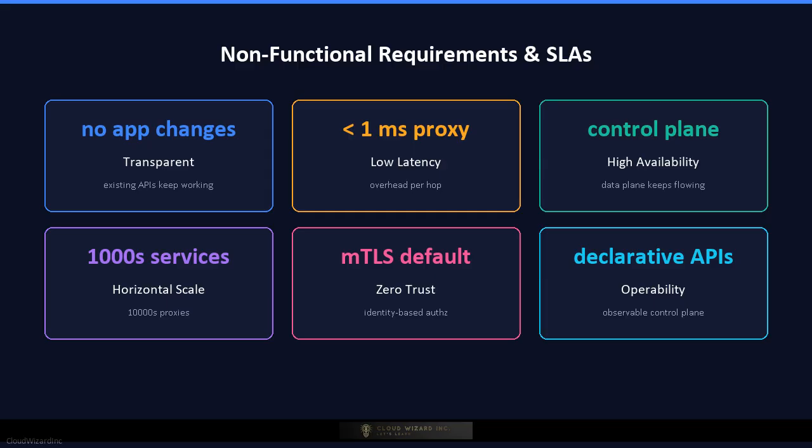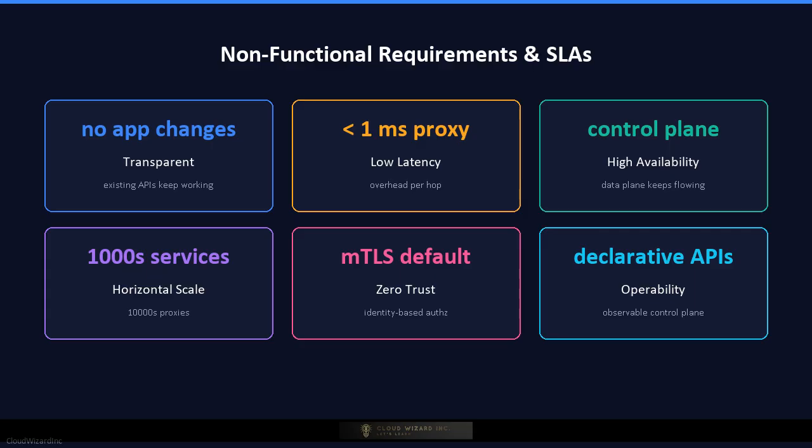Now the non-functional requirements. The service mesh must be transparent. Applications should not be rewritten and existing APIs should keep working. The data plane must add very low latency, typically sub-millisecond, because every request now flows through a sidecar proxy. The control plane must be highly available because if the control plane fails, configuration updates stop but existing traffic should keep flowing. The system must scale horizontally to support thousands of services and tens of thousands of proxy instances.